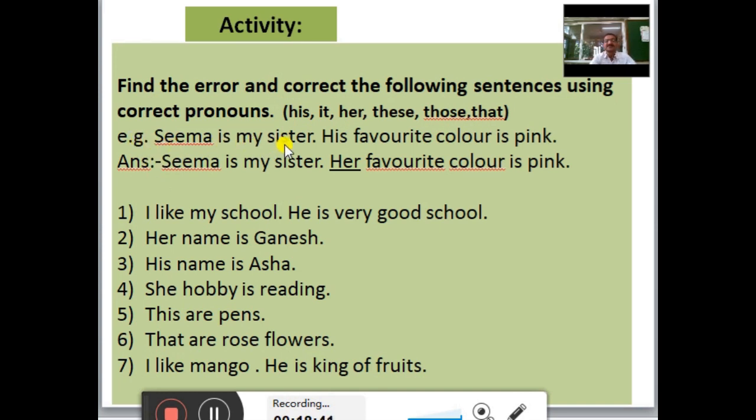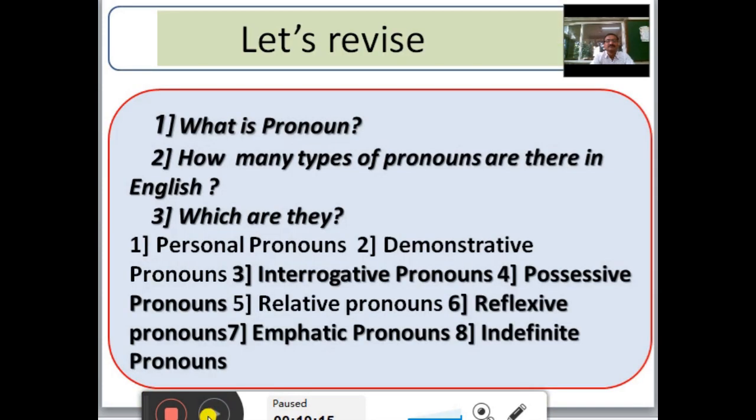Seema is my sister. His favorite color is pink. Answer: Seema is my sister. Her favorite color is pink. Here her is used instead of his. Now see the first sentence. I like my school. He is very old school. In this sentence, I like my school, we can use it instead of he. It is a very good school. In this way, you read all the sentences and complete this activity.